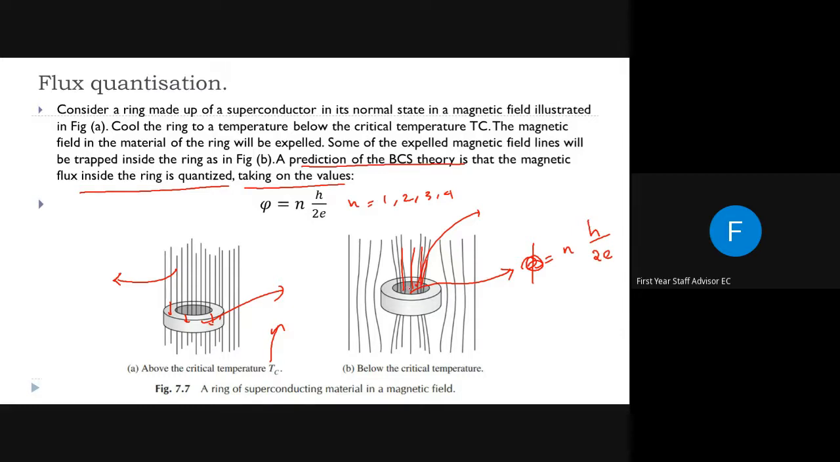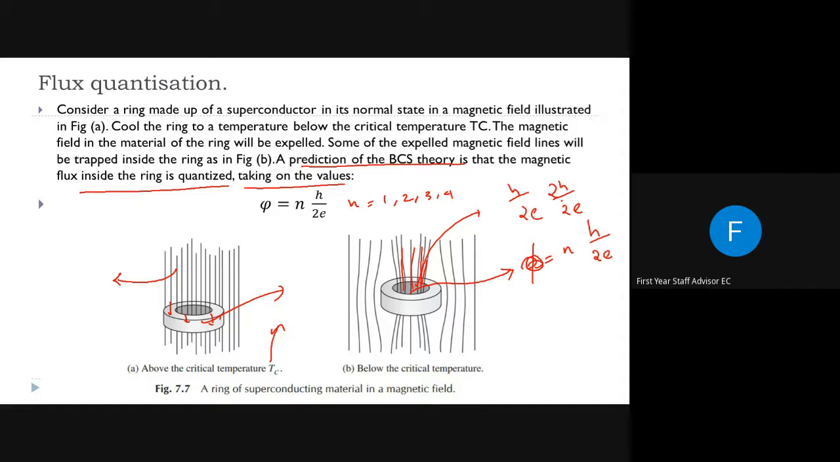What do you mean by quantization? That means it can only take the value h by 2e, or 2h by 2e, or 3h by 2e. It cannot take some half h by 2e flux value. That means the flux is quantized for a superconducting ring which is placed in an external magnetic field. That is flux quantization. And BCS theory, what is the importance of BCS theory?